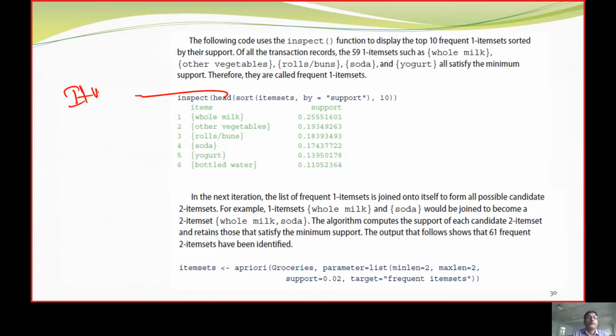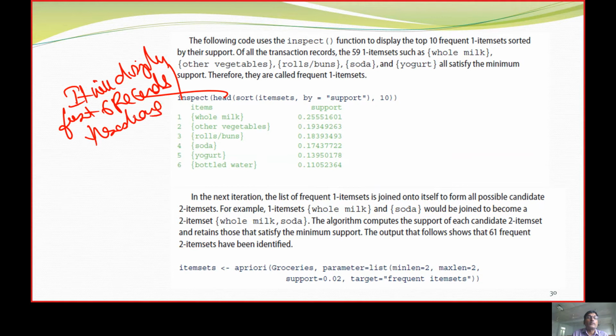Now head will display the first 6 records or transactions, and inspect will look at or identify the frequent items. What is the function item?